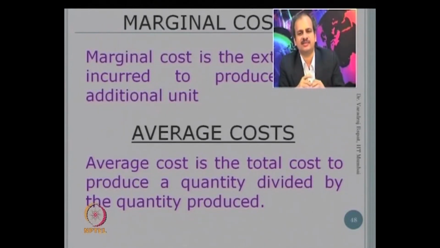Then average cost. So average cost is very simple, common sense. You take the total and divide it by the number of units. Whatever you get is called average cost.